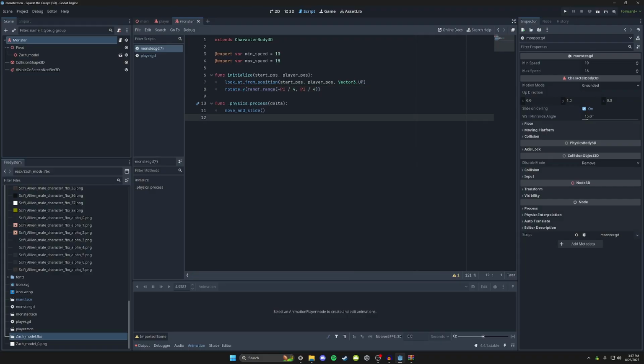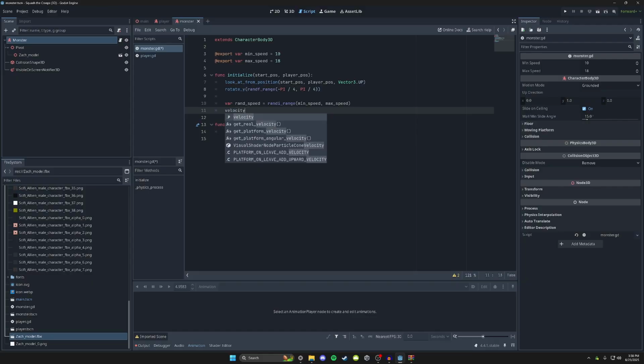So now we need to create a random speed. After this, we're gonna do var random_speed equals randi_range for min_speed and max_speed. So between our minimum speed and maximum speed, we're gonna create a random number within that range. Then we're gonna set the velocity of this to equal Vector3.FORWARD multiplied by our random speed.